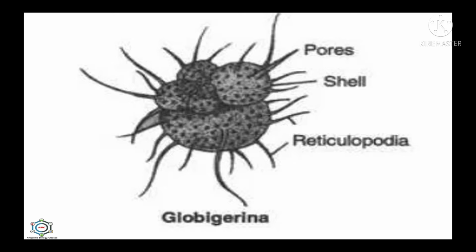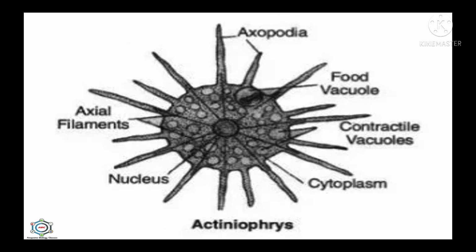Next, reticulopodia are long and branched, forming a network, and are found in Globigerina. And the last one is axopodia, found in actinophrys, which are long and stiff with a hard axial filament. So there are 4 types of pseudopodia: lobopodia, filopodia, axopodia and reticulopodia.